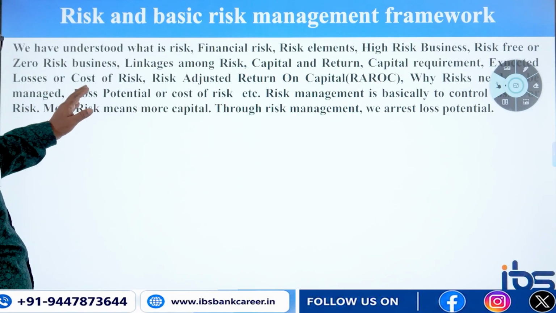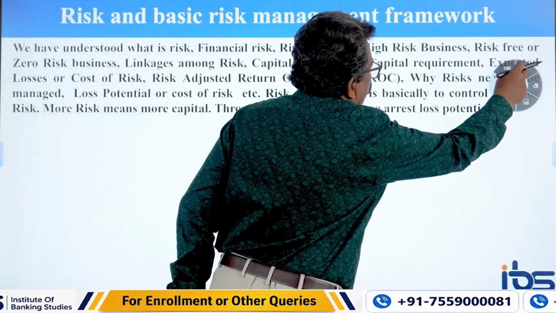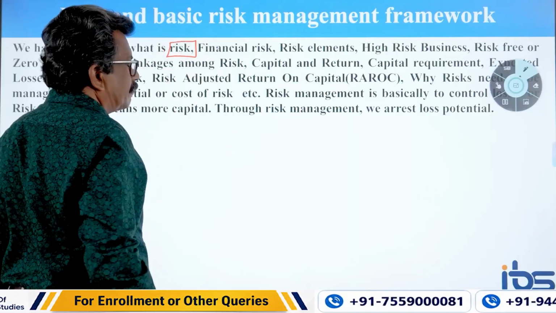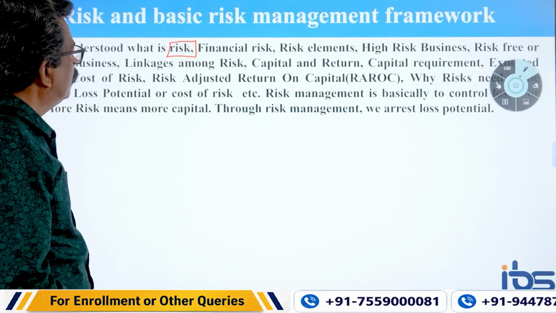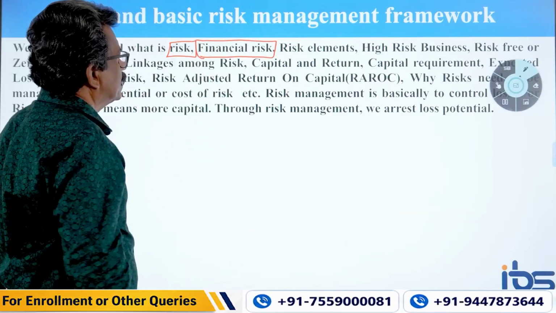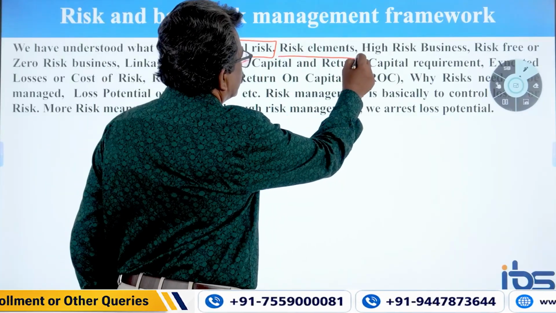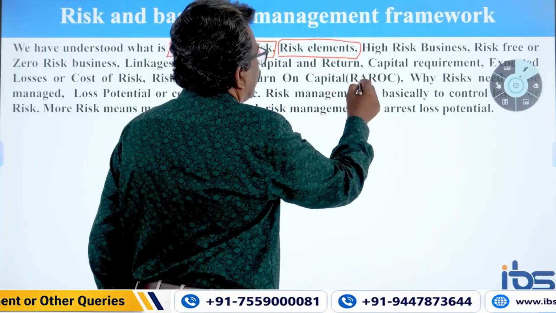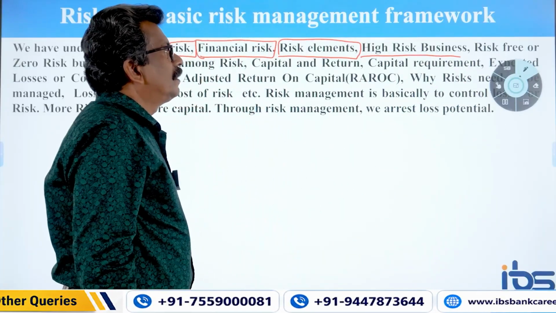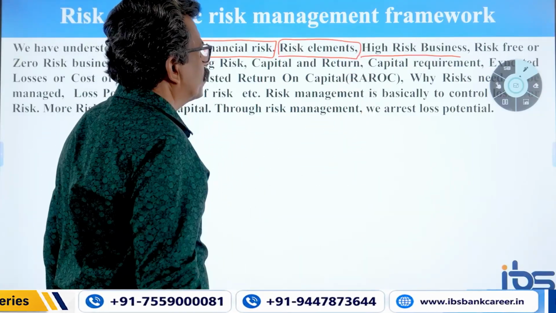So, we have understood what is risk. As a recap, risk is the uncertainty which will affect, impact badly the profit. Financial risk will affect our profit, or lead to outright losses. Risk elements are the uncertainties of cash flow. In a high risk business, when the risk is more, we have to keep high capital also. High risk business will generate more profit.